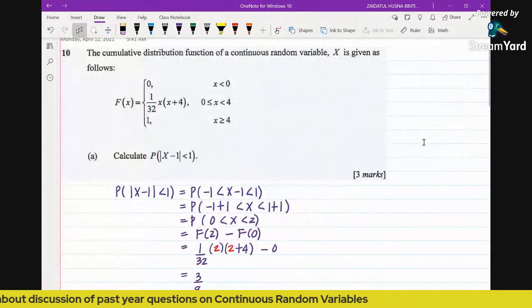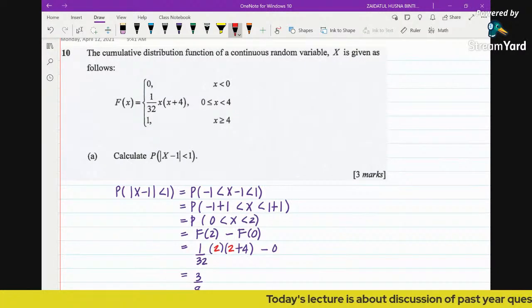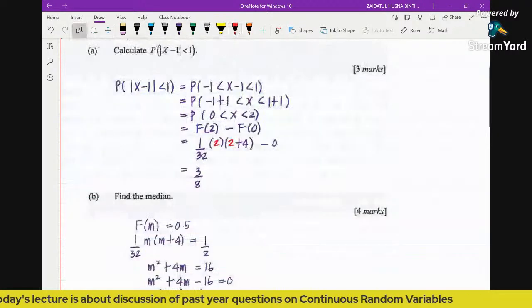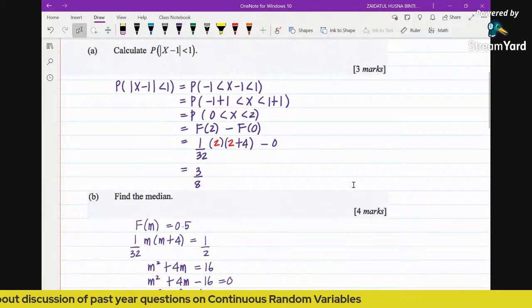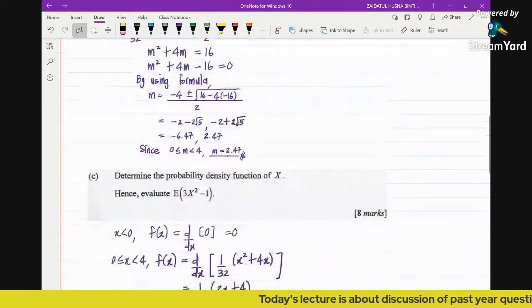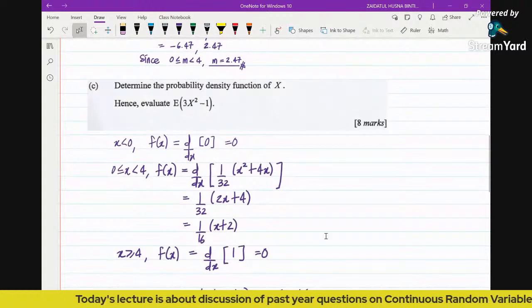This is past year question 14-15, where you are given the CDF. You can find here all the methods needed to solve the problems. Finding the probabilities, the solution at a glance, then finding the median using the CDF, because we are only provided with the CDF in the question, and then determining the PDF by differentiating the CDF.